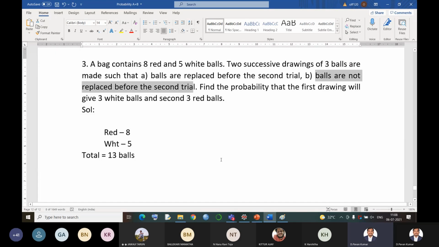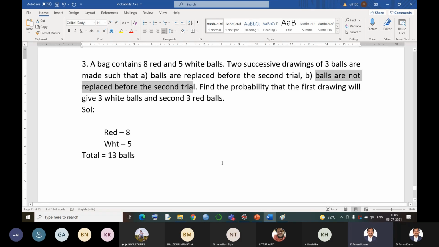Now that means first I have picked up 3 balls. There are 13 balls in the bag. First I have picked up 3 balls, so how many balls are there in the bag? 10 balls. Before drawing the second time, I have placed these 3 balls again into the bag. Now I have 13 balls again. Second time also there are 13 balls. And what is the second condition? Balls are not replaced. That means first I have drawn 3 balls, and the second time I am not going to keep these 3 balls in the bag. So how many balls are there in the bag? There are only 10 balls in the bag.